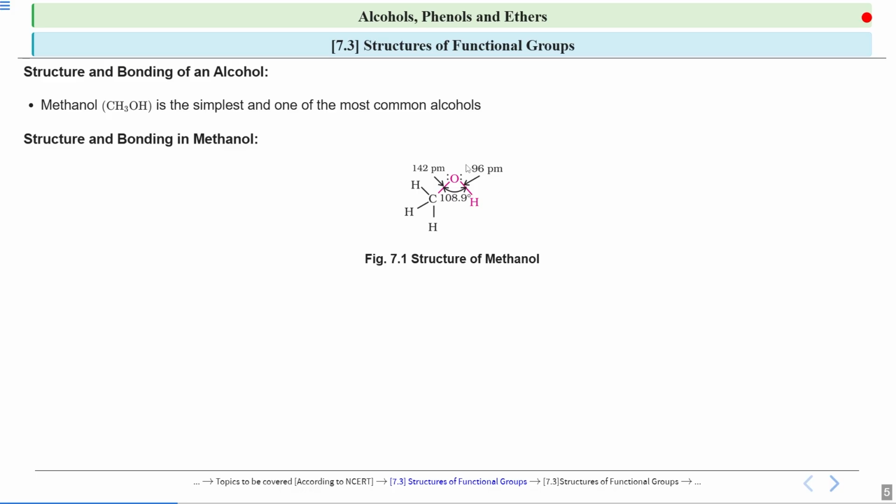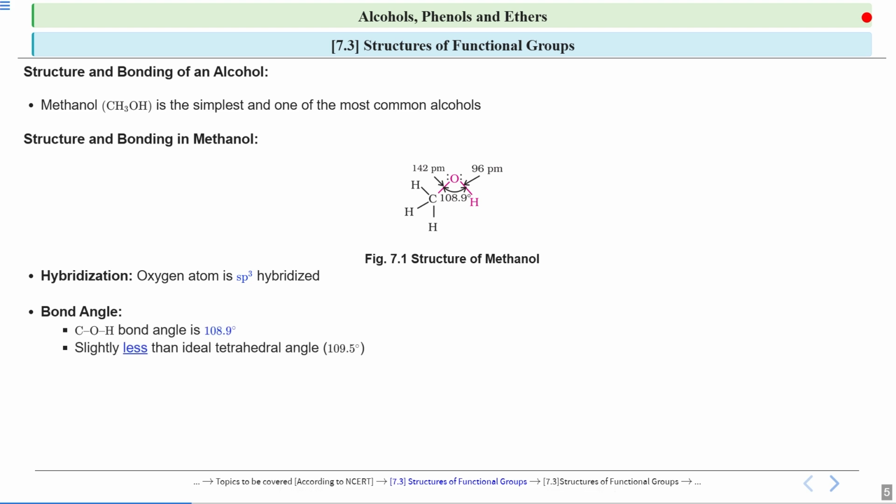Now since we know that the bond angle of sp3 is 109.5 degree, my question is that if this oxygen is sp3 hybridized, the bond angle should be 109.5 degree.